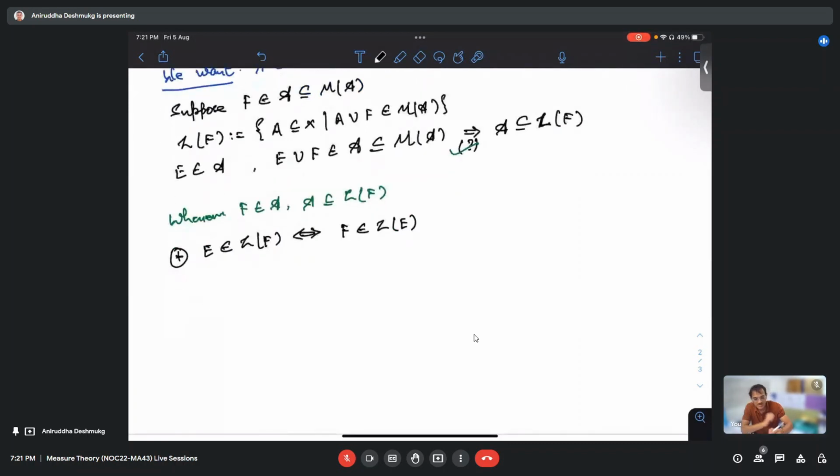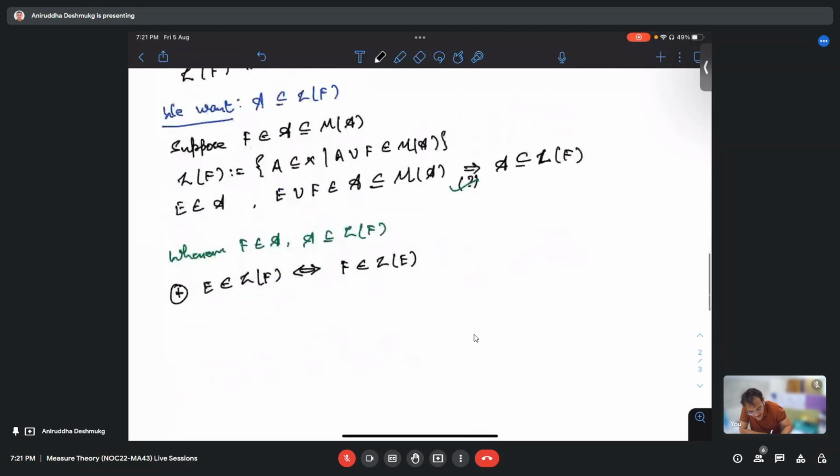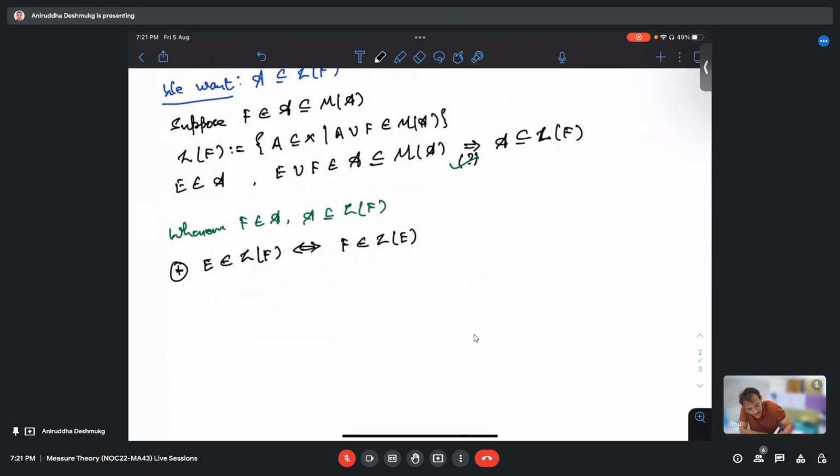Now, what we want is that this M of A basically, just a minute. Okay. So for any F in A, we have A is contained in L of F, which implies that M of A is contained in L of F, right?